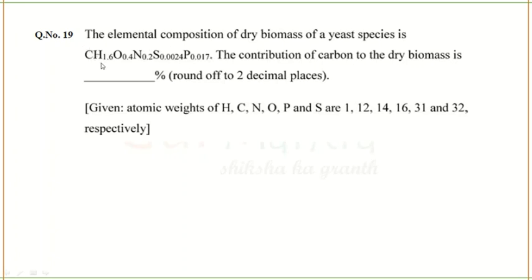This is the biomass with its elemental composition. They have given for each element what composition is present in the biomass, but they are asking what is the contribution of carbon from this whole. How much carbon is present in percentage they have asked you. Also they have given you atomic weights of all of these elements. Very simple question. You just have to know how. After you get to know how to do this, any question asked in a similar way in future, you'll be able to solve it within seconds. So let's see the solution.